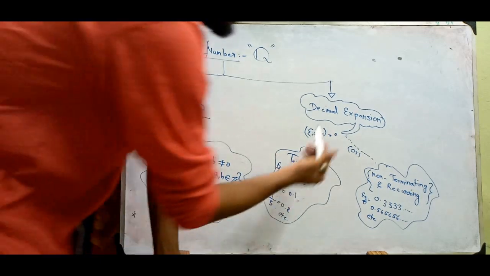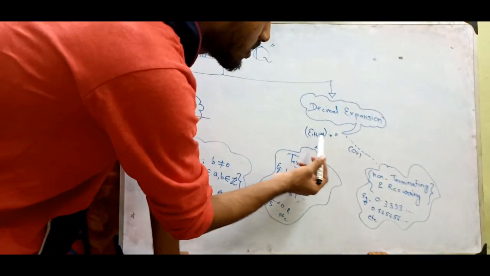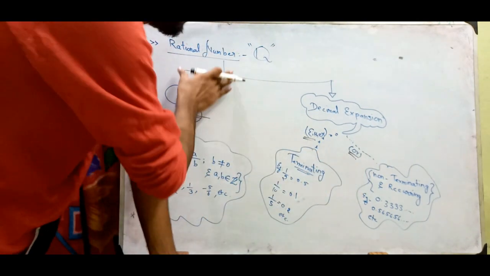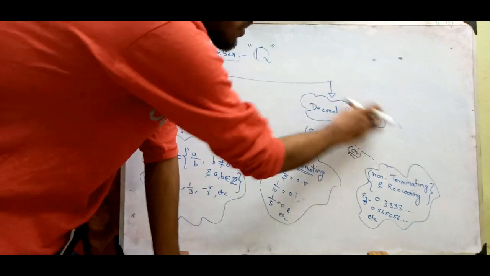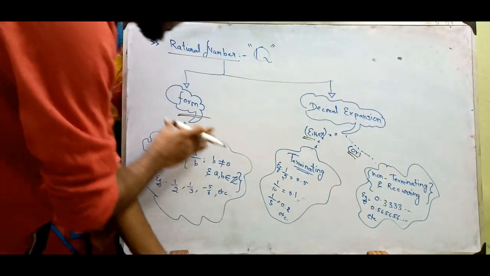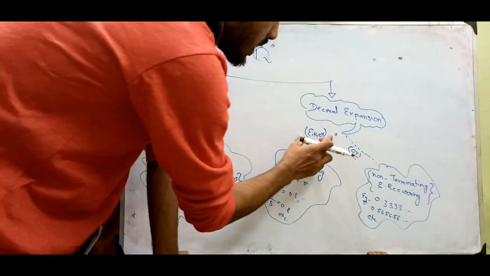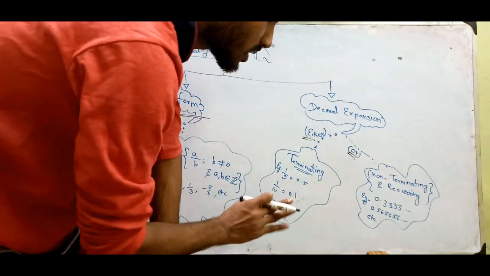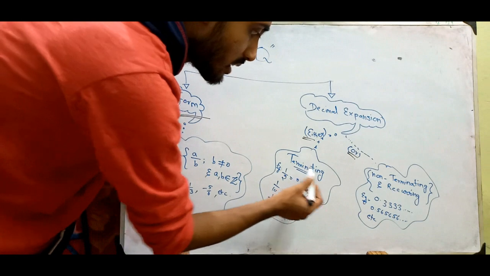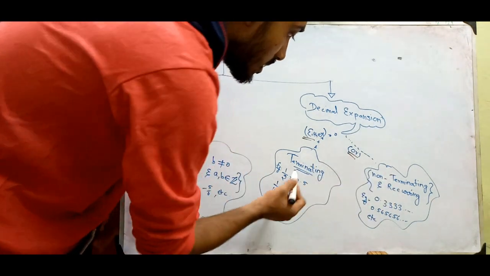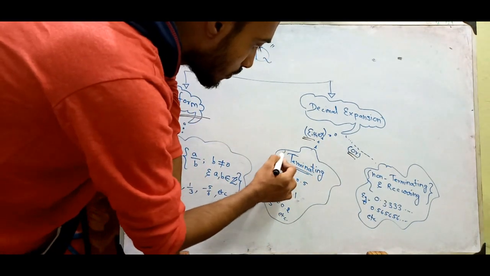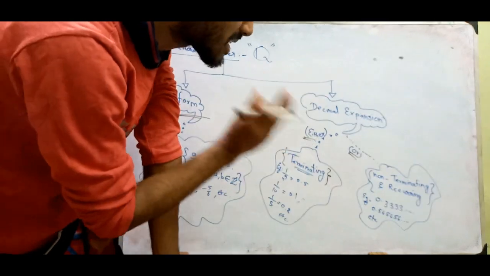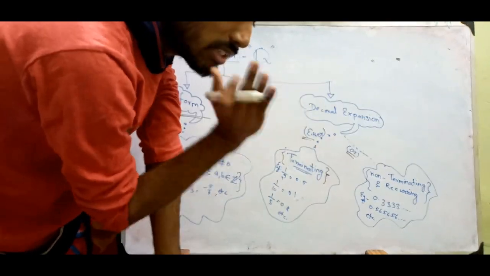These are all the forms. Okay, and the decimal expansion will be one of these two ways. We can also express a rational number in terms of its decimal expansion, apart from this form. It may be either this or that form only, not both at the same time. Either it is terminating, which means we stop at a certain stage, the number will stop.